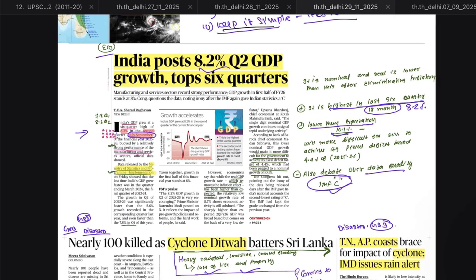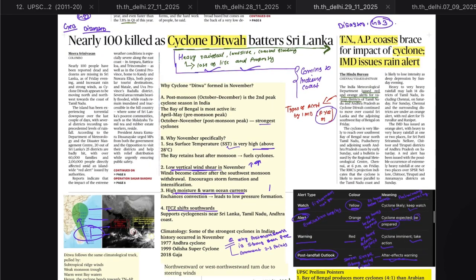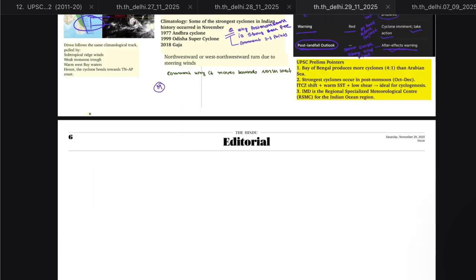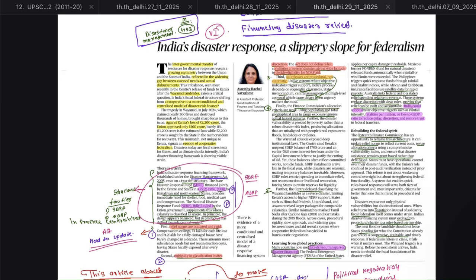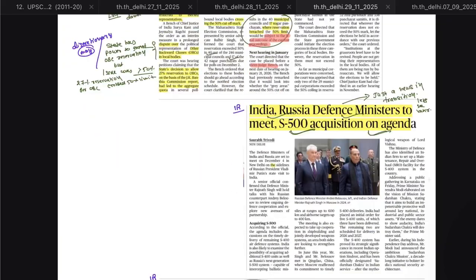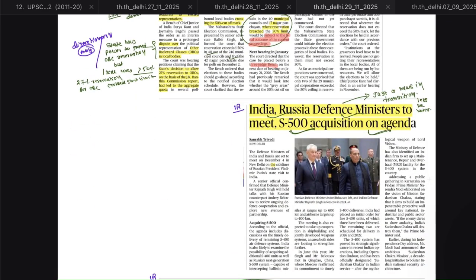Today in this series I am going to cover: first, quarter 2 GDP growth of 8.2%. Second, Cyclone Ditwah and its mechanism. Third, the central-state relationship and financing disaster relief, the controversy surrounding it, and the solution. It is very important. Again,